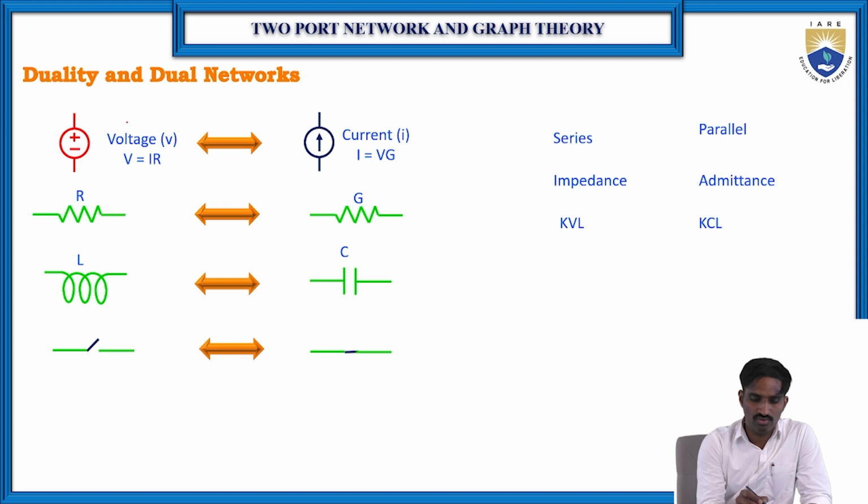So that is what I have mentioned with the two arrows: voltage to current and current to voltage.